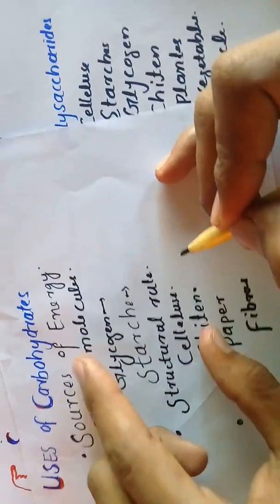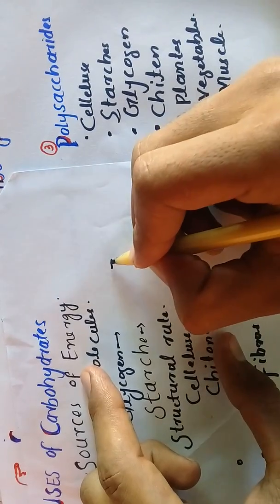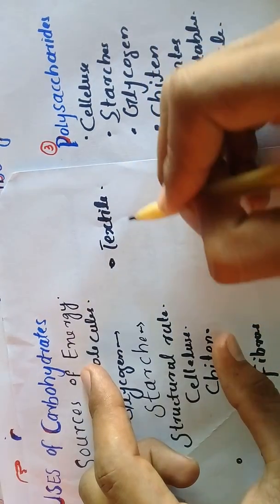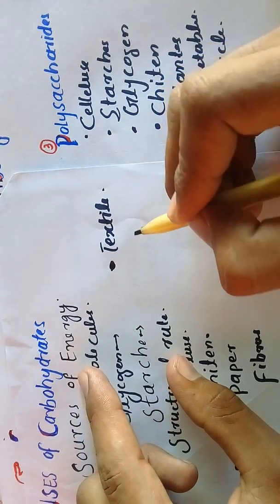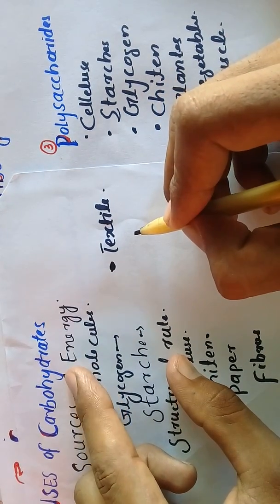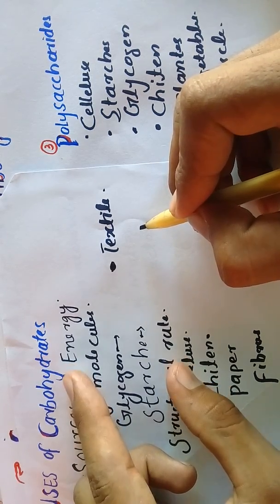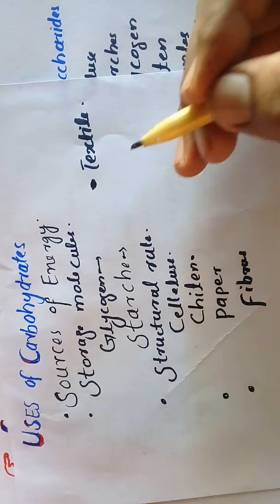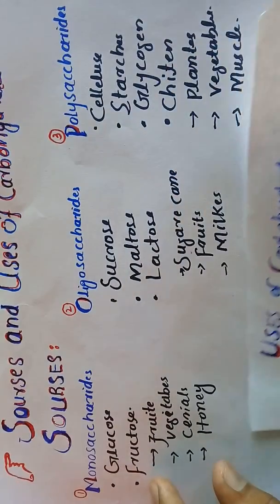The other use of carbohydrates is in the textile industry. In the textile industry we make cloths, and carbohydrates are used for the formation of cloths such as cotton cloths. Some other uses of carbohydrates also exist, but this is enough for papers or some NTS or other exams. Now this is all about the uses and sources of carbohydrates.